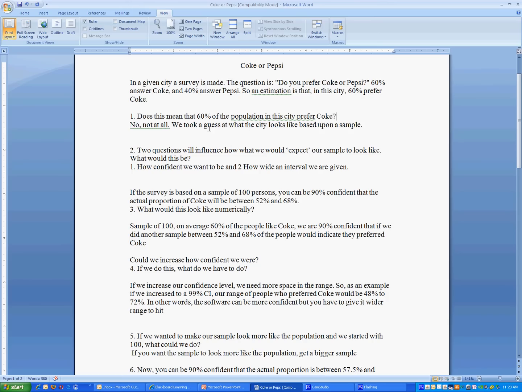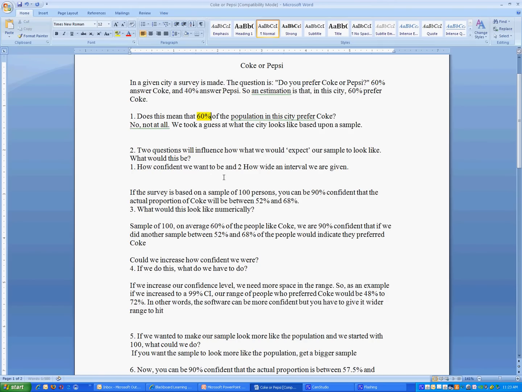There's two things that influence whether or not this number right here is correct. One is, how confident do you want to be that this number is right? And two, how much range am I given? If I were to do this again, I'm not going to get 60%. I'm going to get something close to that, one side or the other. How much leeway will you be willing to give me when we calculate this? And when I say will you give me, what I mean is, how much room are we willing to give the statistical software that calculates this? You don't really have to figure all this stuff out.